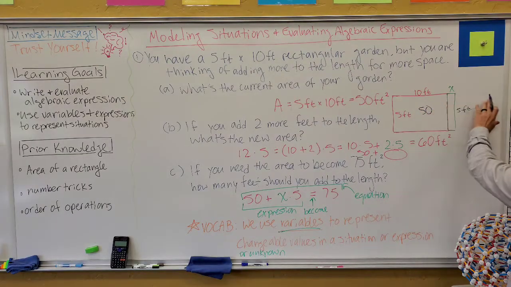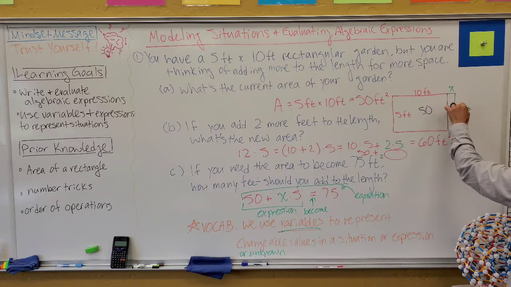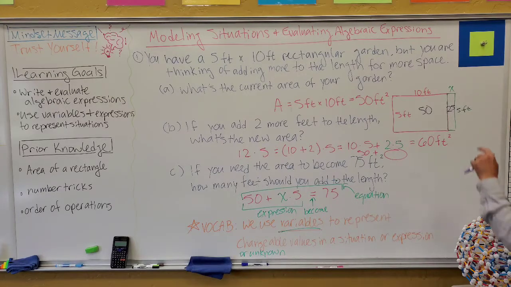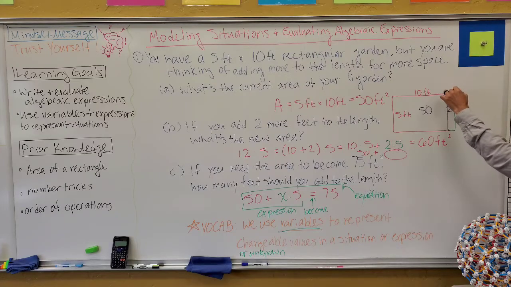Well, if I want to bring it to 75, that means I want this to be 25 more, right? And again, maybe you did it differently. Maybe you did do an equation. That's great. No matter how you did it, it's totally okay. But for now, this is how I would think it would be good to think about. And if that's 5, what should that be? Oh, that should also be 5 feet. So 5 times 5 gives me 25.